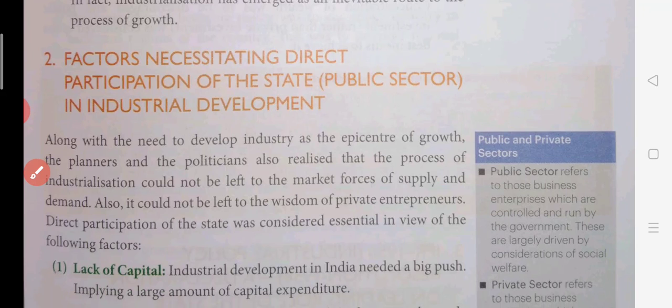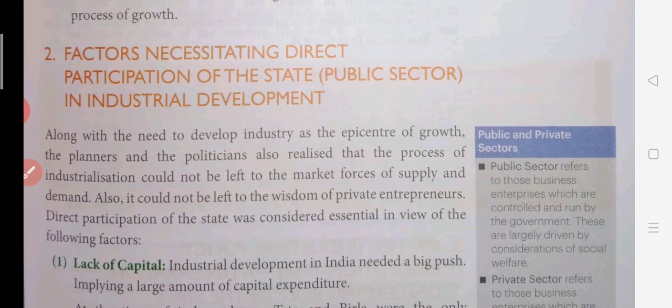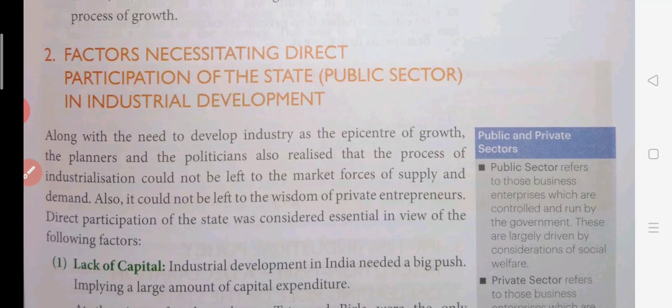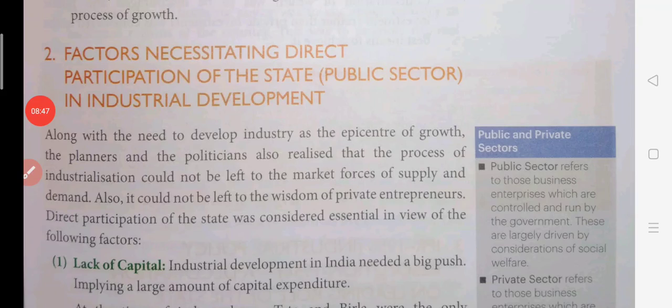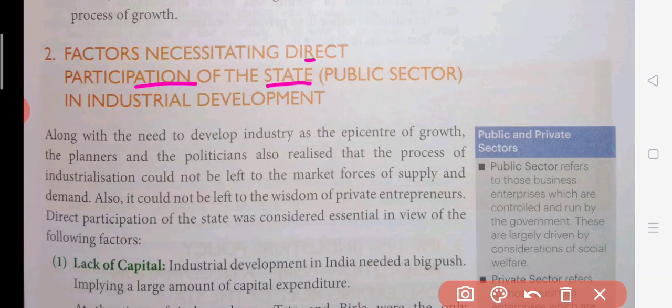Now, the factors necessitating direct participation of the state, the public sector, in industrial development. Let us discuss this. This factor simply tells us what was the need for the state, meaning the government, to directly interfere in the participation of private players, because at that time, after 1951, the government was entirely relying upon the public sector.